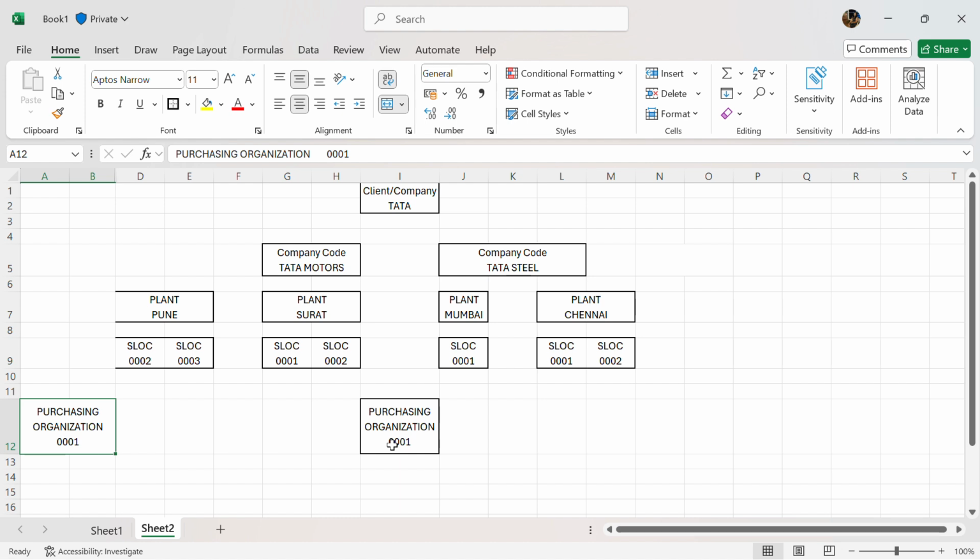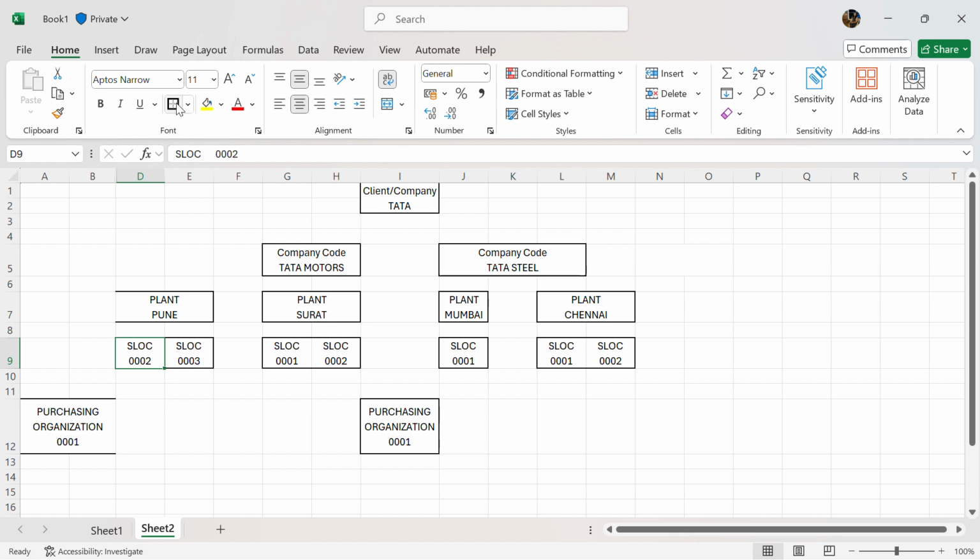You will understand why we have different valuation areas, plant as valuation area and company code as valuation area. For now, you just need to understand that purchasing organization can be assigned to the purchasing plant and also the company code. Okay.